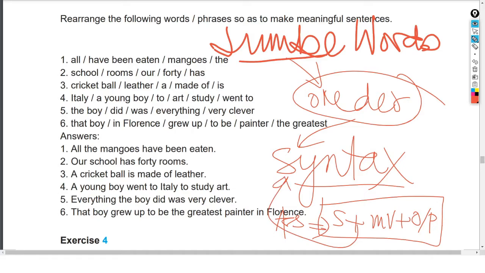So when we are talking about rearranging the words in order to form a sentence from jumbled words, we will have to remember the syntax. What comes first, whether there is some antecedent, meaning a particular subject will be there, and before the subject there will be some attributes which explain the subject. So we have to look at all of that. We have to look at the position of the verb and the object.